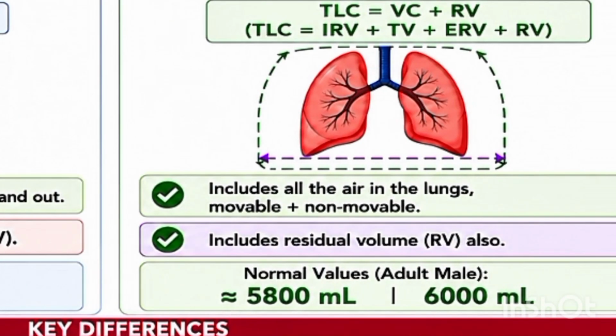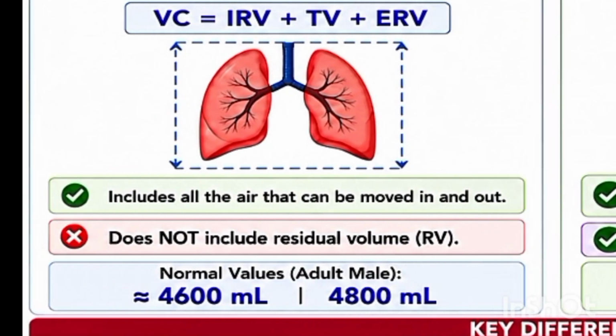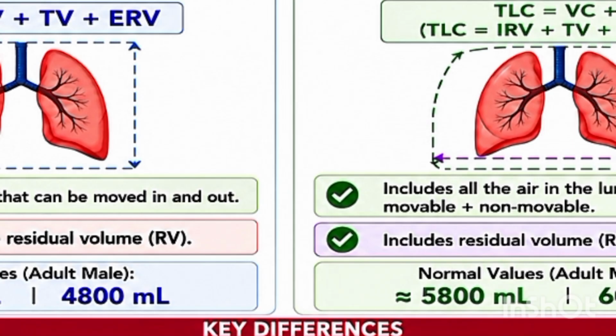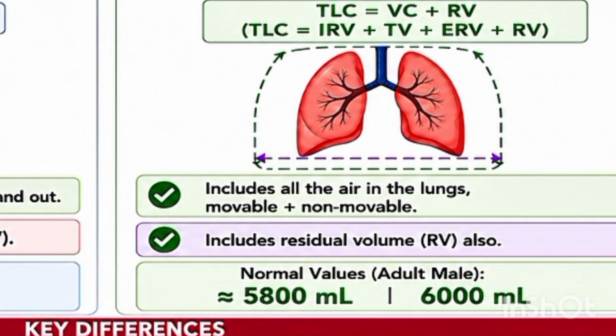What does total lung capacity include? It includes the air, both movable plus non-movable. Okay, now the normal values. The normal value of vital capacity is 4600 ml or 4800 ml, while the normal value of total lung capacity is 5800 ml or 6000 ml.